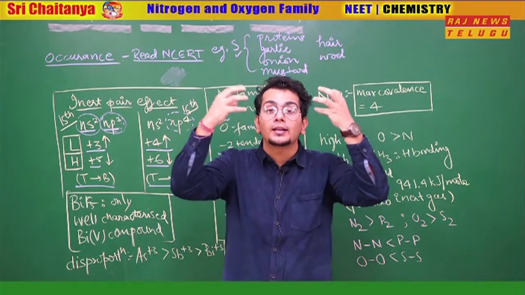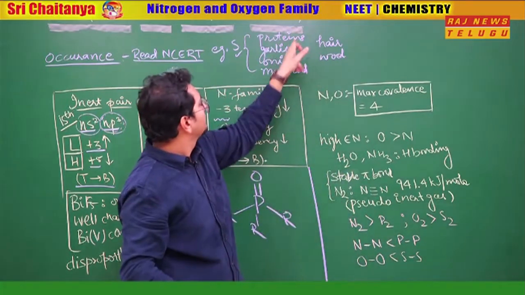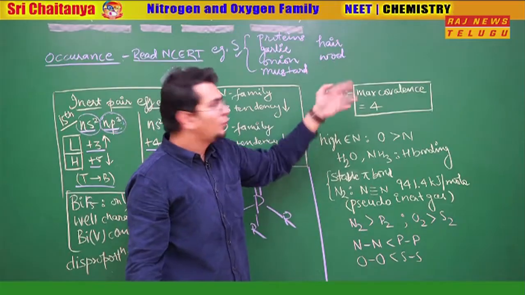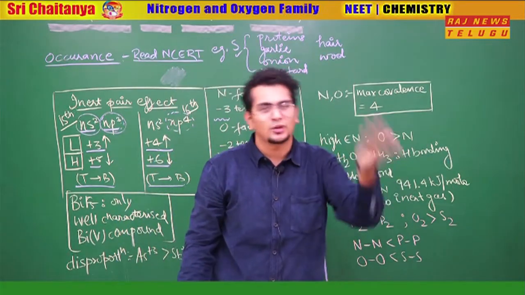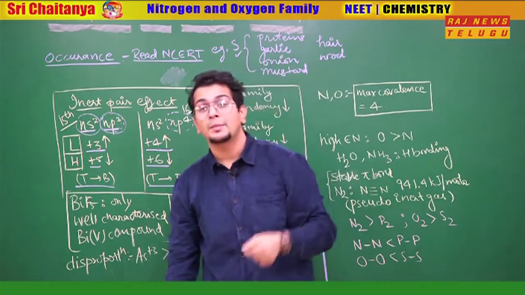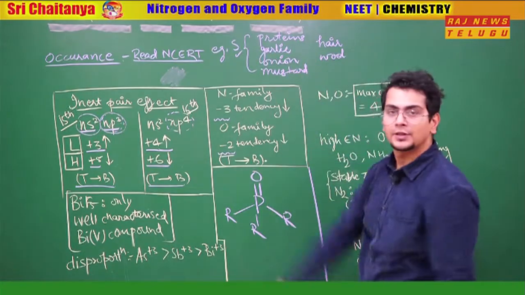The protein in the hair is less, so use some protein serum. All those things contain sulfur, and obviously our hair contains sulfur. Wool contains sulfur; the hair of a sheep is also hair, and the hair of a sheep is wool. So how to remember? Hair and good things for hair, all of them contain sulfur.